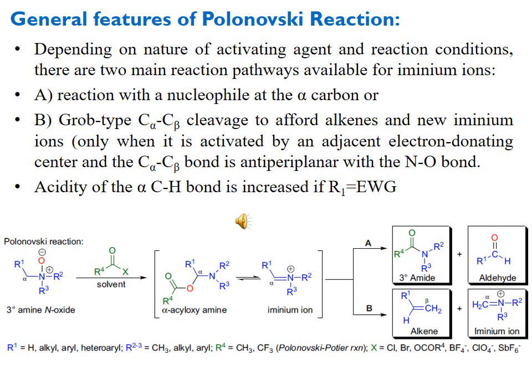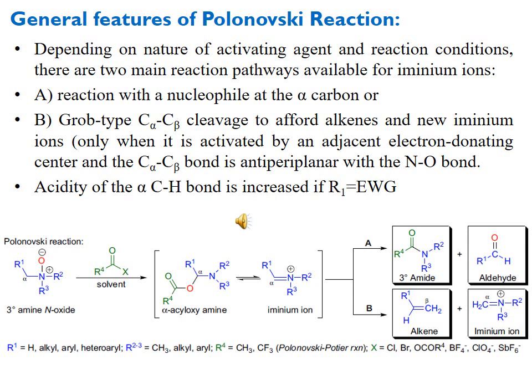Another condition for this bond cleavage is that the C alpha and C beta bond is anti-periplanar with the N-oxide nitrogen-oxygen bond. Anti-periplanar means anti-parallel. That is, if on one side is the N-O bond, then on the opposite side of it there will be the C alpha-C beta bond.